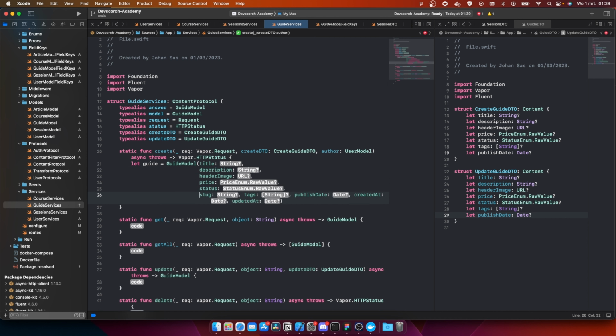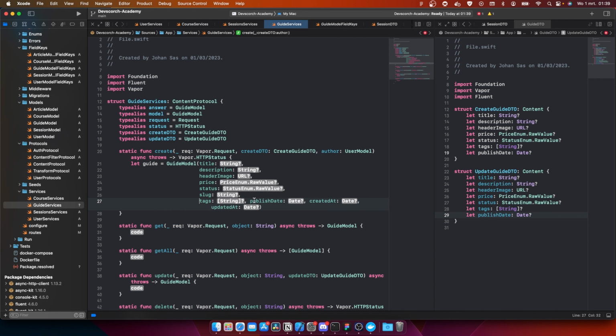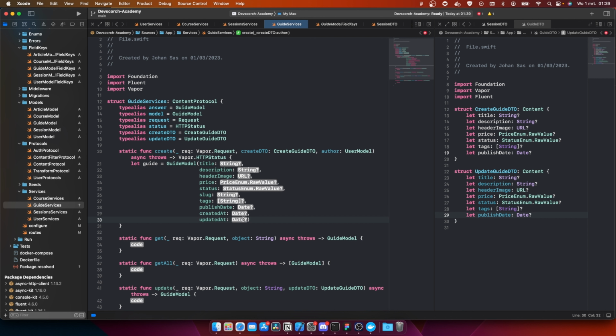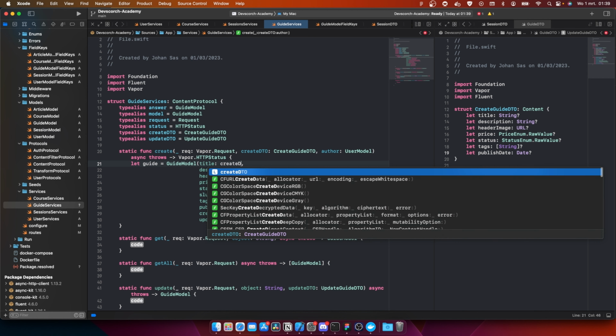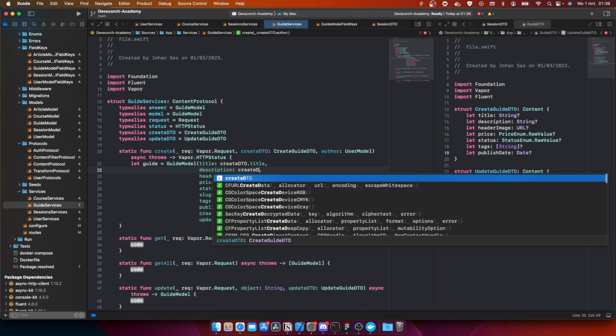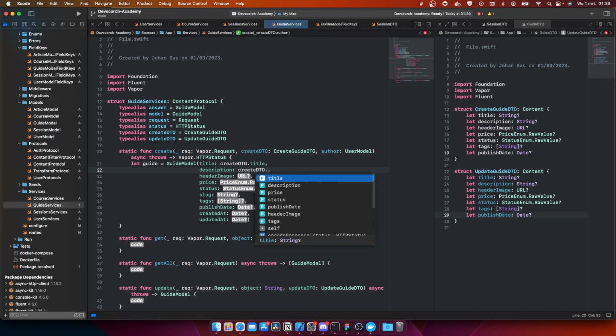We could do this separately as well, but for some reason I just like to do it like this, so that I have a little bit of overview. So first is going to be createDTO.title, createDTO.description, then createDTO.headerImage.